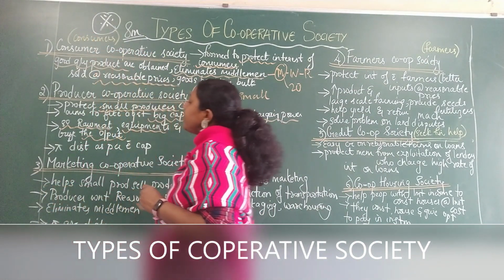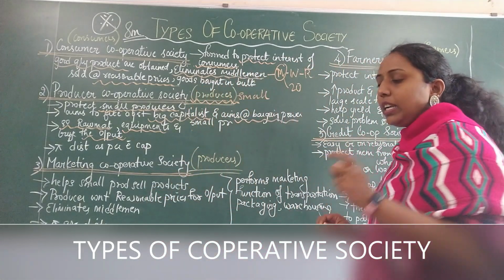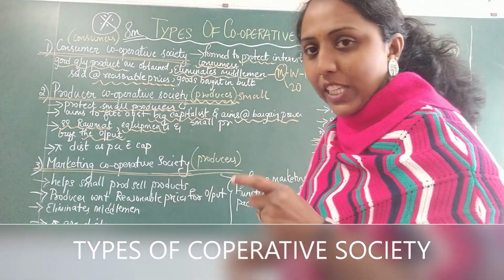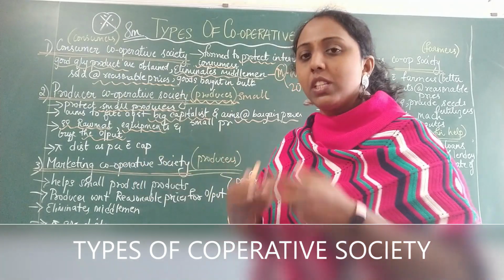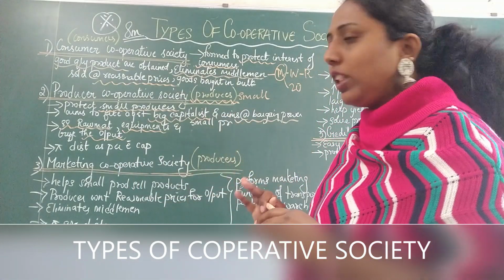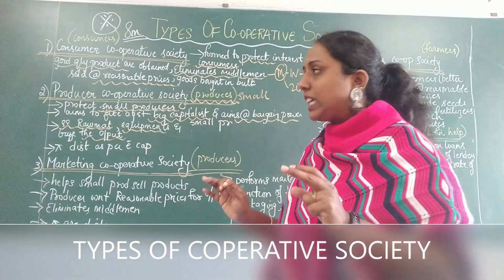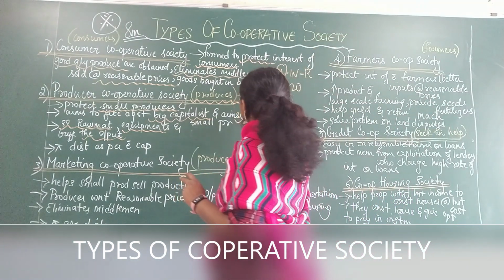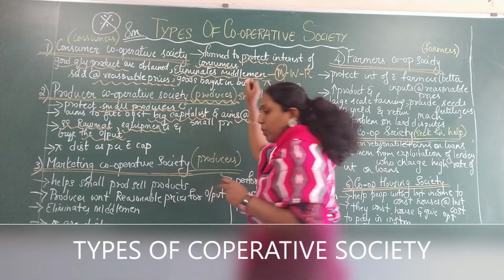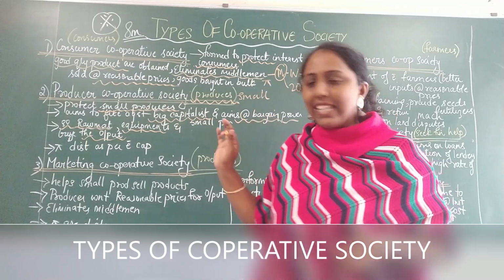Who are the members here? Consumers. Okay? Now, whatever profit is earned by the producer cooperative society when they are selling to the consumers, this profit gets distributed among all the members in the cooperative society. Same thing here also. The profit gets distributed to all the members in the society.